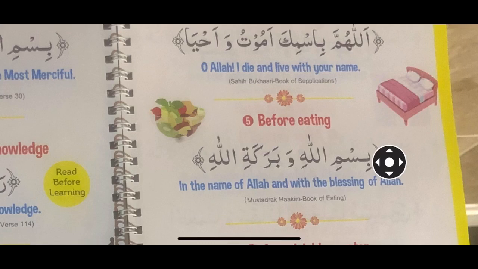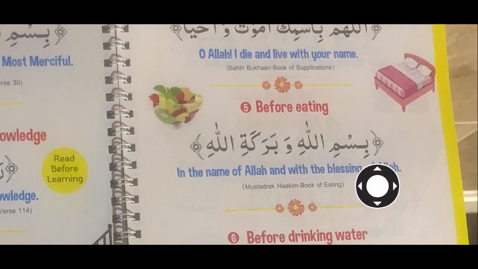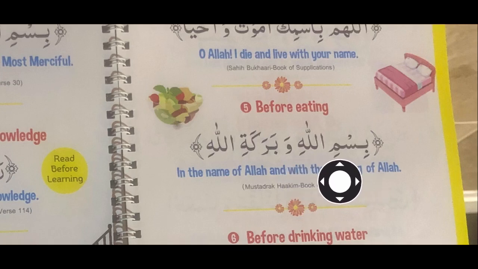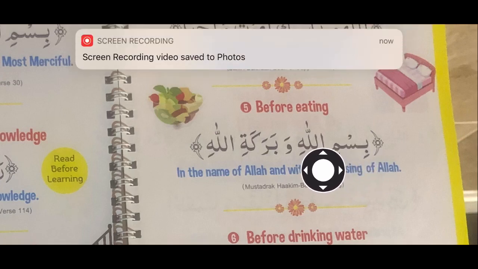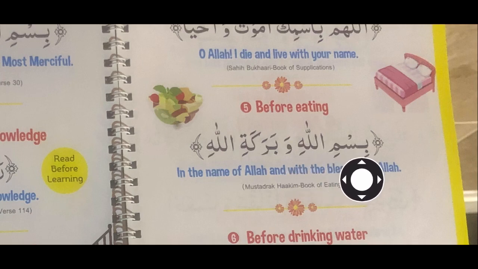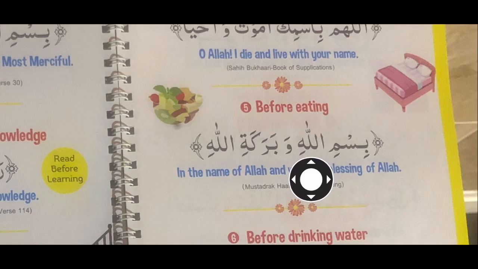So the dua of eating, as you can see here, Bismillahi. Pray after me, children. Bismillahi. Let's see if we can recognize the letters. Ba, Sin, Mim, Alif, Lam, Ha. Bismillahi. Bismillahi. Repeat after me.